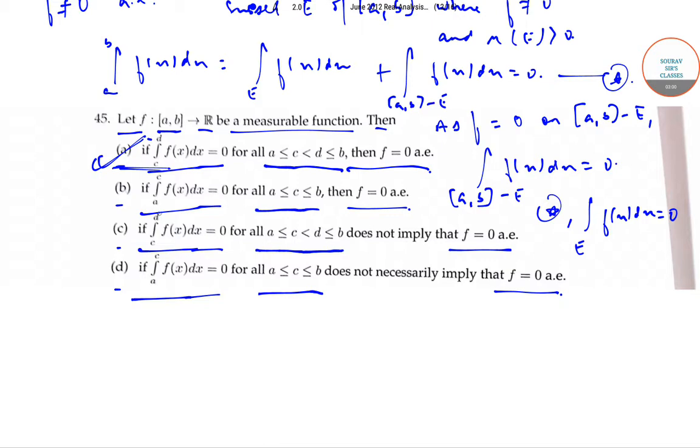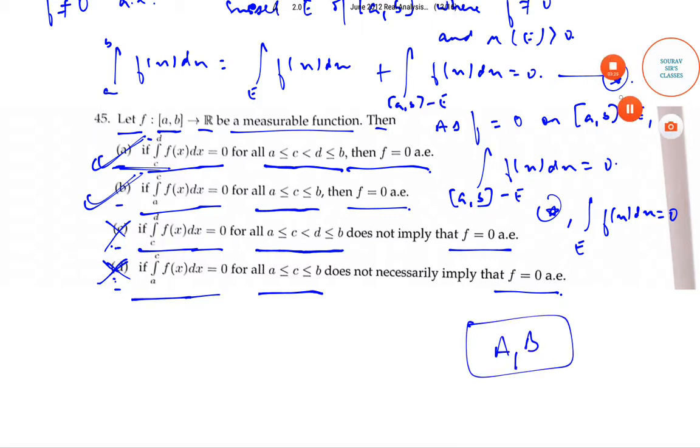Now, option B. This holds by option A. Therefore, this is also correct. And for option C and option D, these are incorrect by option A and option B. Thus, the only correct options are A and B.